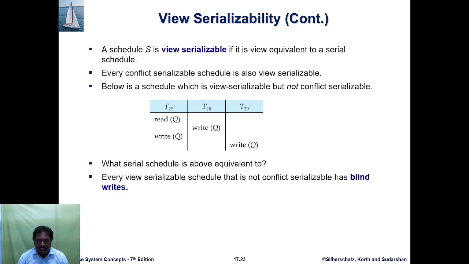For example, transactions T27, T28 and T29 are denoted in the columns above. T27 does read Q and write Q. Then T28 does write Q, then T29 does write Q. What is the serial schedule equivalent to the above? Every view serializable schedule that is not conflict serializable has blind writes.